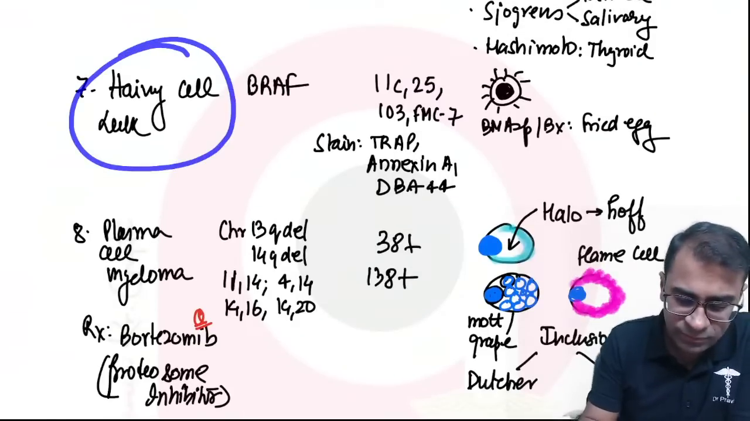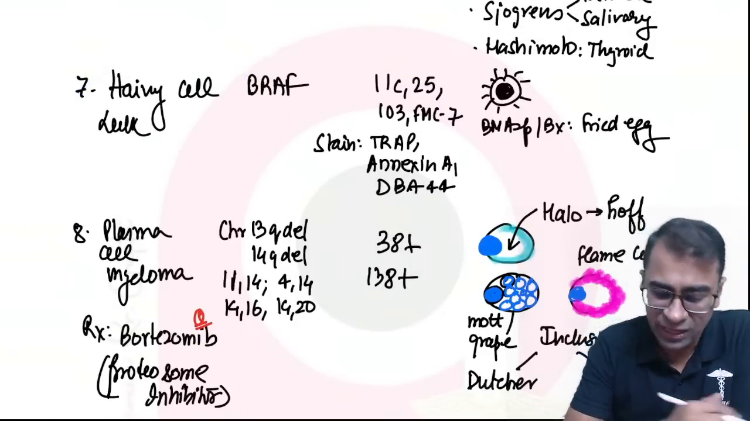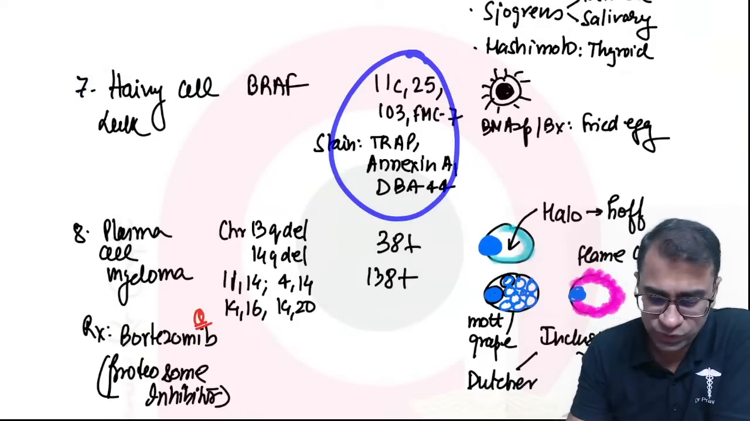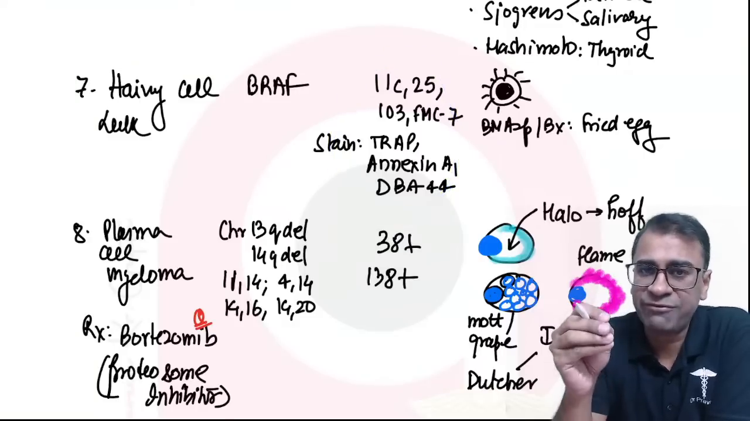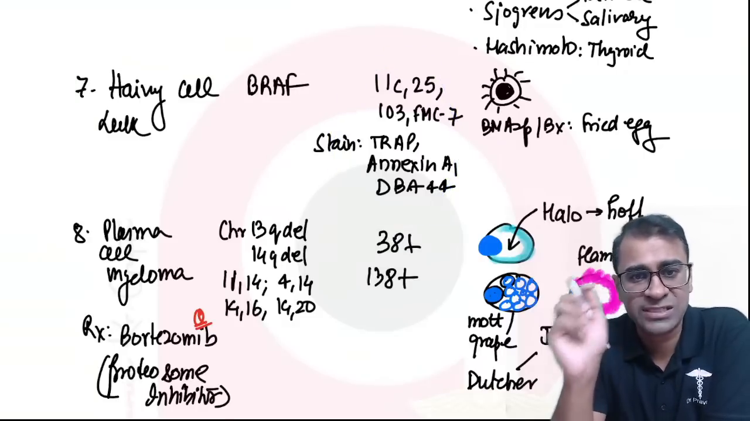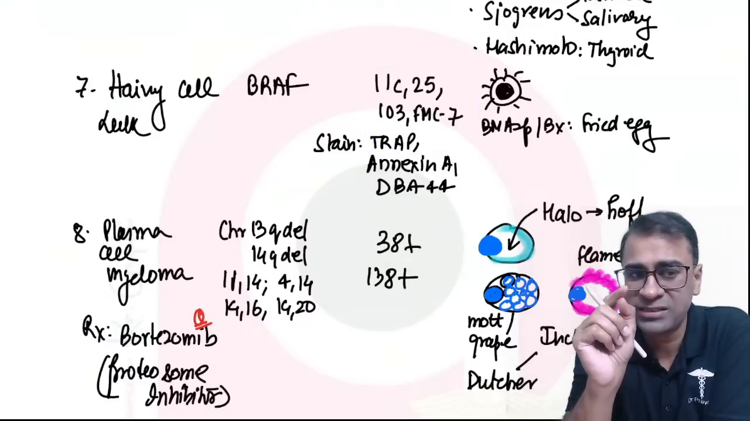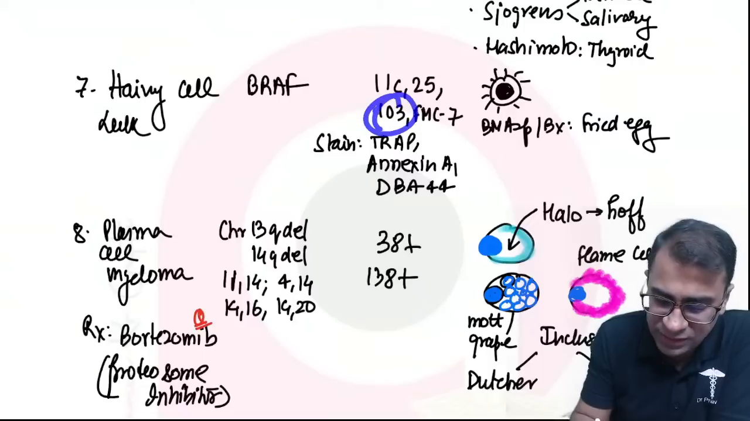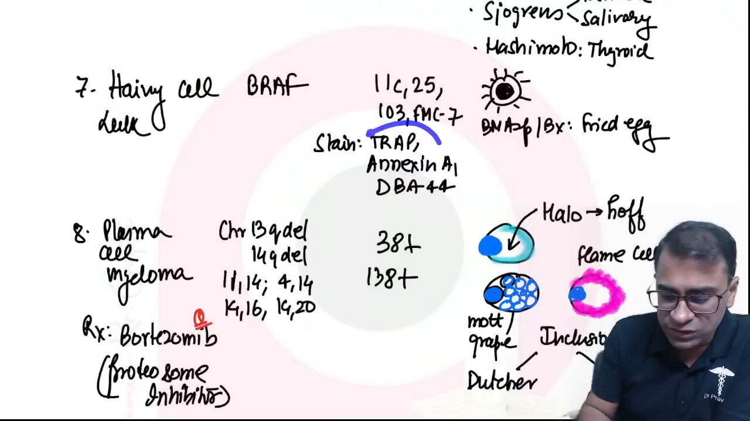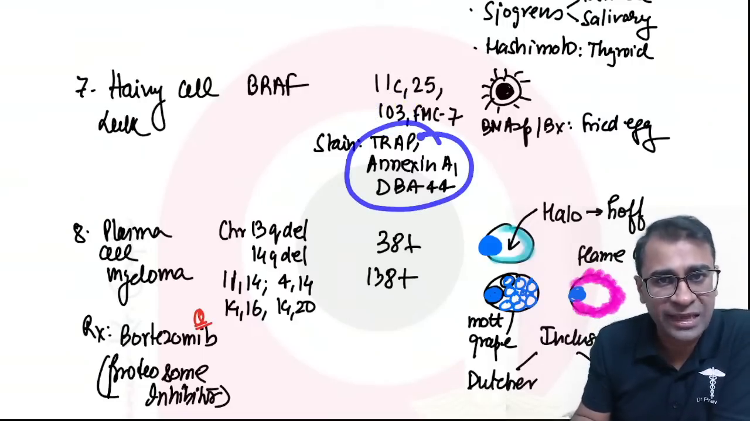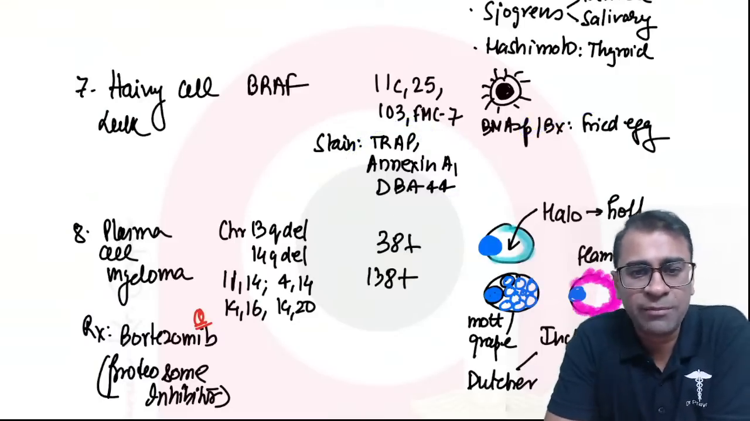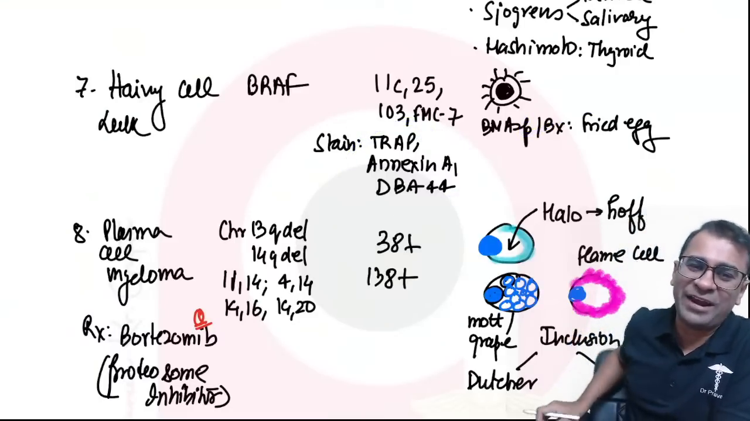Hairy cell leukemia will show BRAF, and it shows the chromosome 11, CD11c, CD25, CD103 and FMC7. So this all are important. जहाँ पर if a single marker is asked to you in the exam, the best marker is CD103. Okay, they show these typical stains: TRAP, annexin A1 and DBA44, and the typical biopsy pattern. You all remember this is a fried egg appearance.